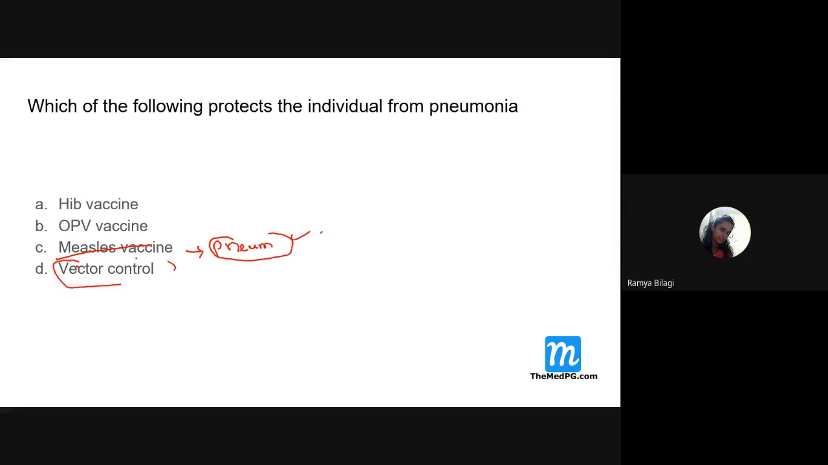Then vector control. Does vector control have any relation to pneumonia? No, because it is purely an airborne or respiratory disease. So definitely vector control or controlling the mosquito has no link to the prevention of pneumonia. So which are the options over here? Hep A, B, C and the measles vaccine. These are the ones which give protection for pneumonia.